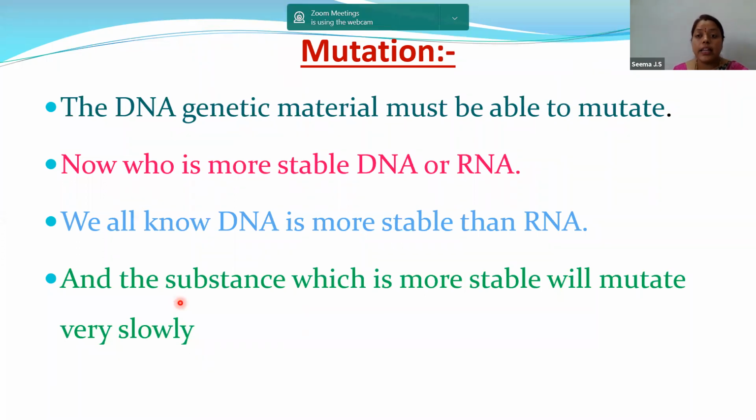Highly reactive means it will form many generations, and if it forms many generations, it will undergo a lot of changes. RNA growth is fast, so reactivity is fast and mutations also occur fast. Whereas DNA is stable, its reactivity is less, the process of DNA formation will be slow, so mutation also will be slow.